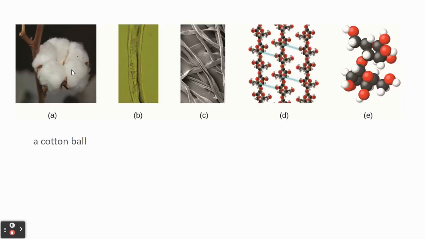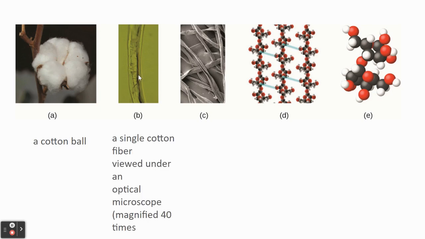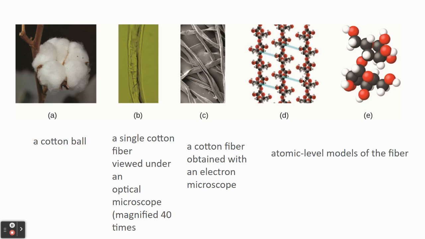So if we look here, we've got a cotton ball. And then if we look through an optical microscope, we can see an individual fiber. If we use an electron microscope, we can see even more details within that fiber. And then at the atomic level, we can talk about what that cotton fiber would look like.